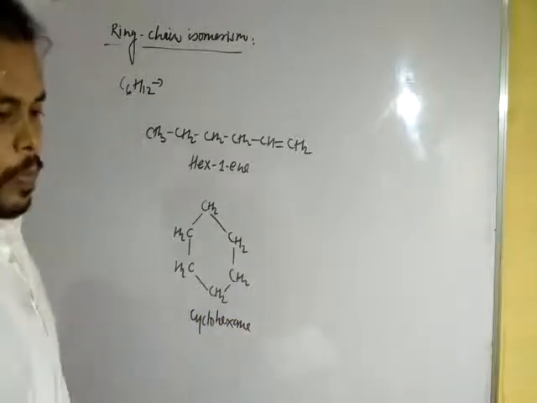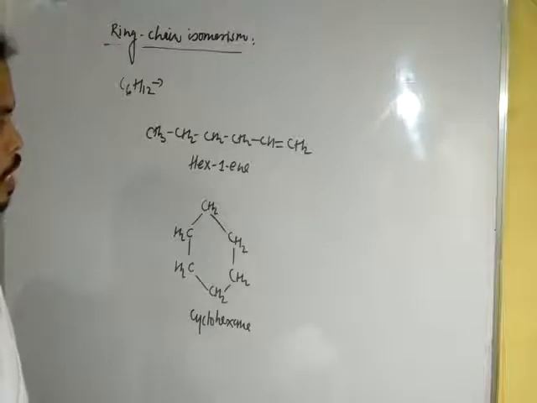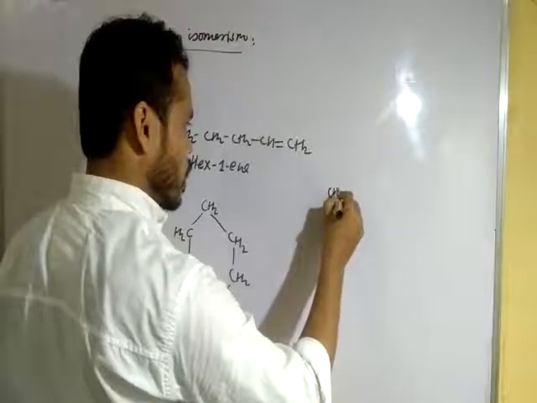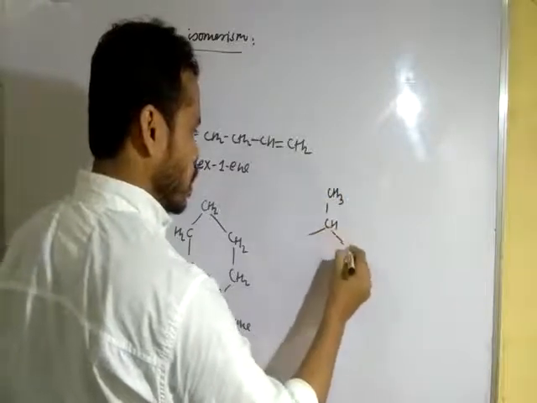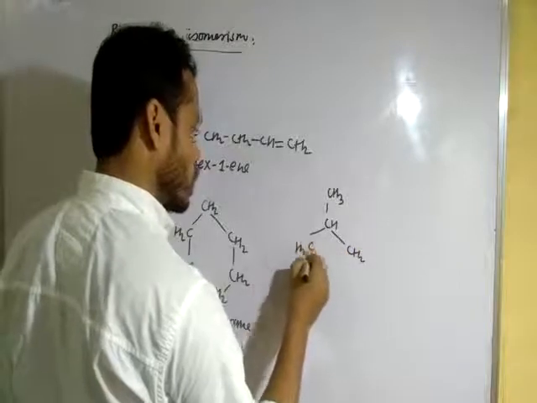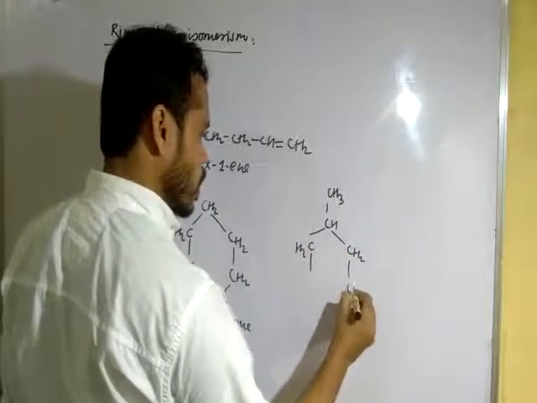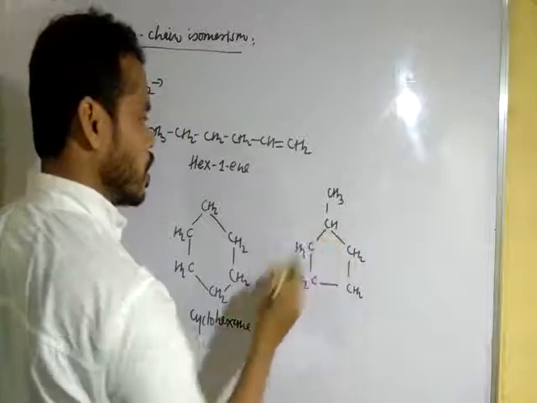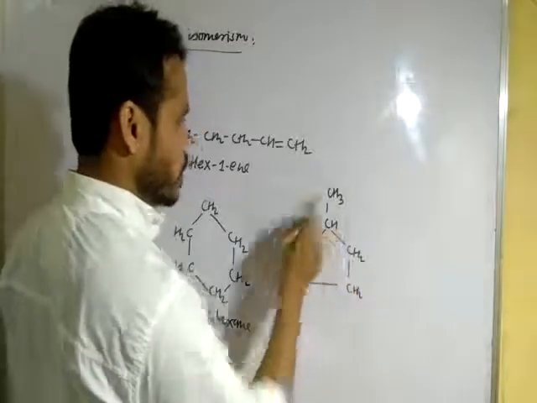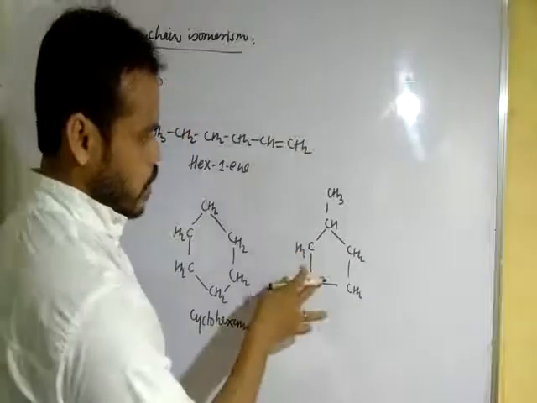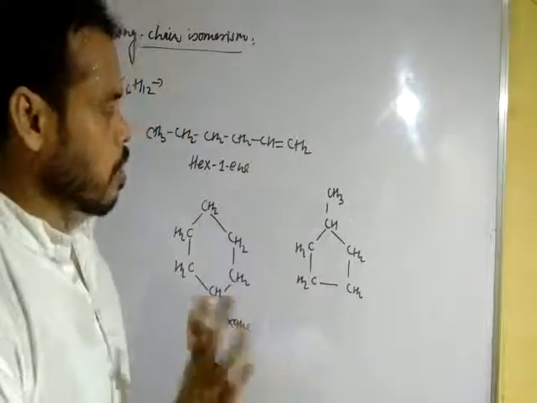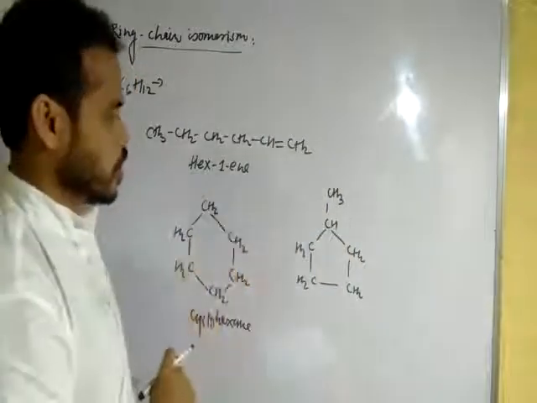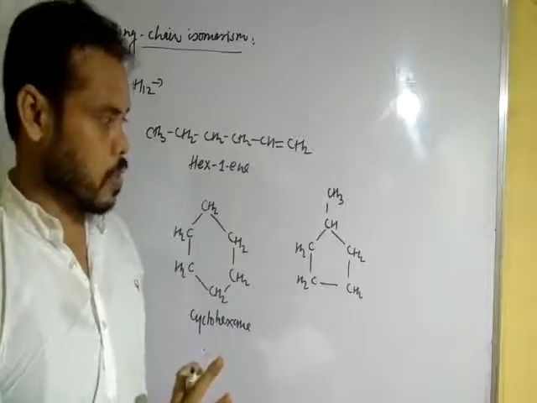Another example we may find is methylcyclopentane, like this: CH, CH3, CH2, CH2, CH2, CH2. This is another kind of structure. See here 1, 2, 3, 4, 5 and 6. The valency of all carbons is satisfied, and the number of carbon atoms and hydrogen atoms are the same.